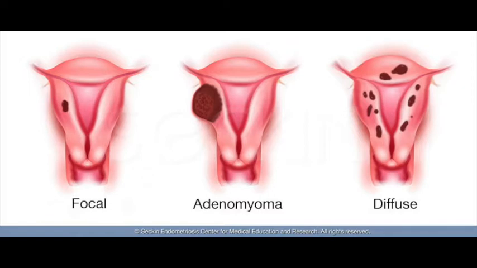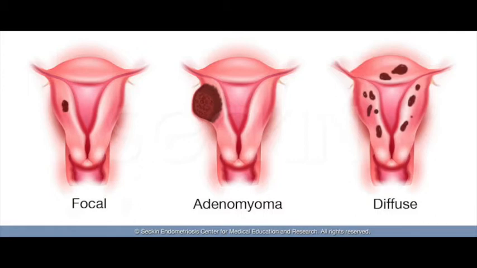Now, how will this endometrial tissue go into the myometrium? There are two possibilities that we can think of. The first possibility is that the endometrium develops from the Mullerian rests, which give rise to the endometrial tissue.